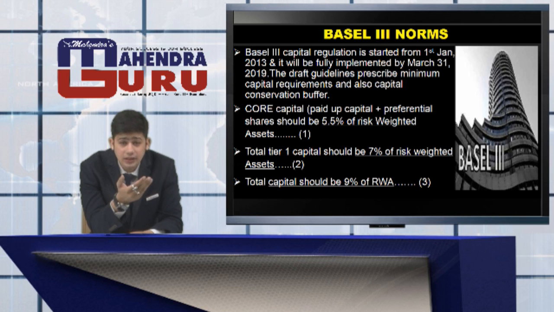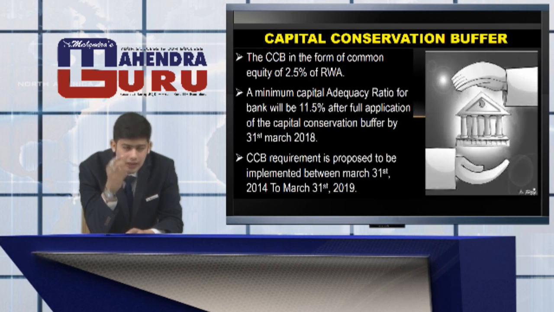So gradually the CAR had to be at 9% initially for the implementation of Basel III, but for the achievement it has to be at 11.5% of RWA, which has to include this particular feature, that is the capital conservation buffer.